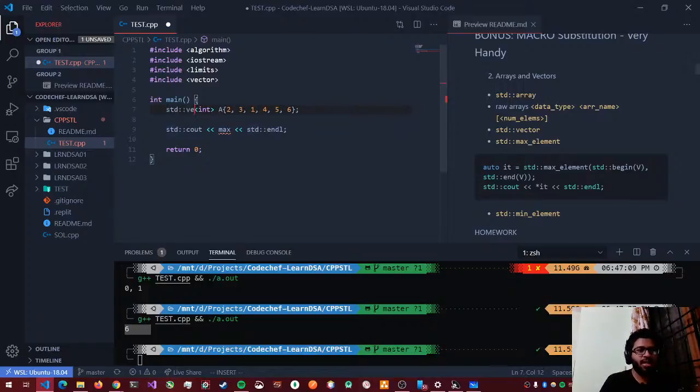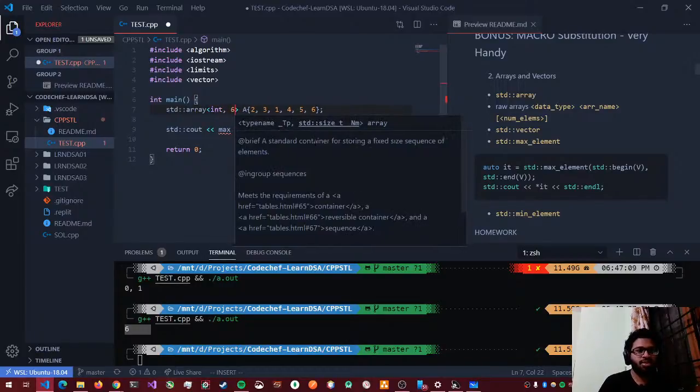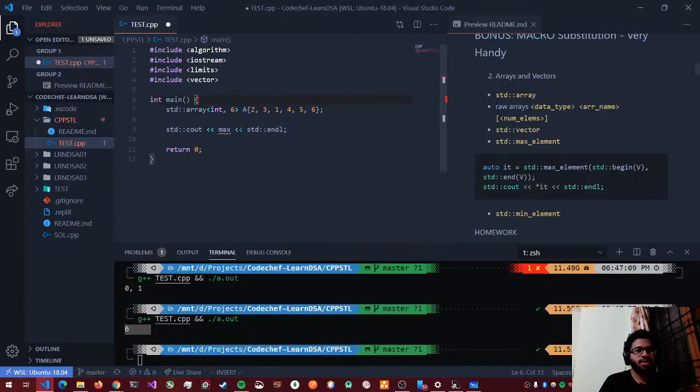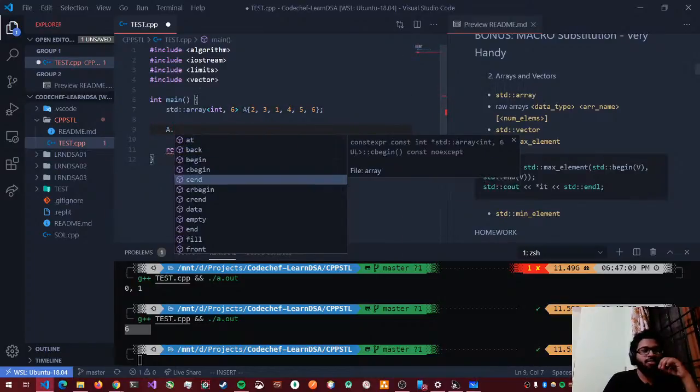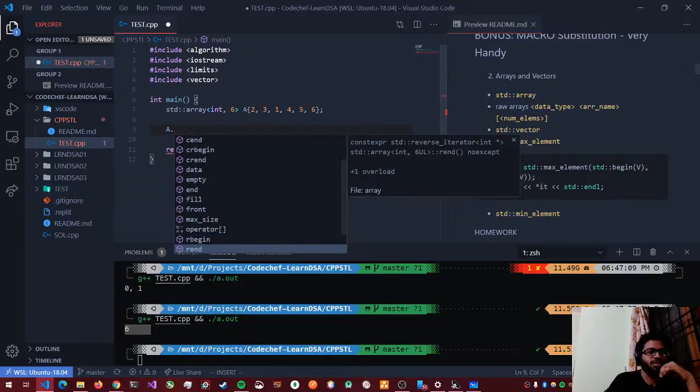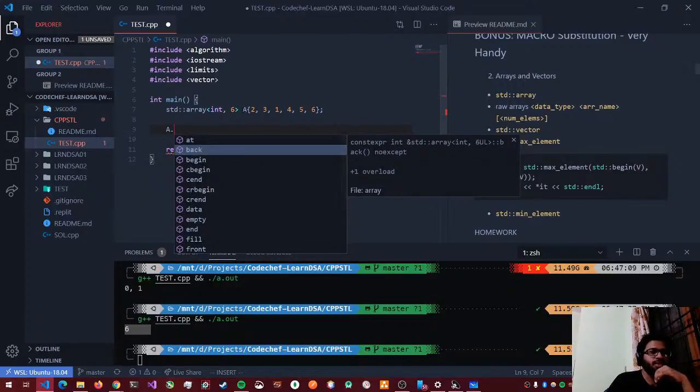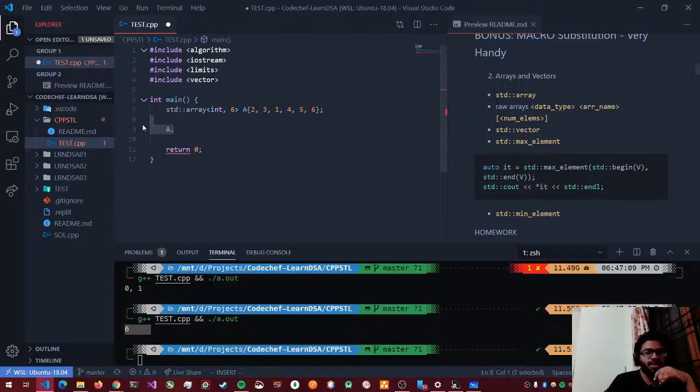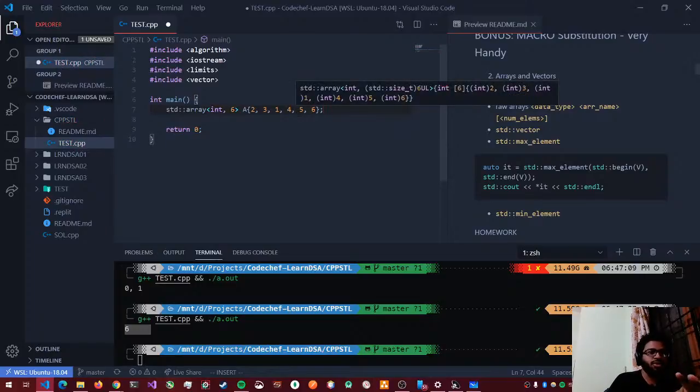You would create a standard array. You also have to tell the length. So this is how it is. So now we have created an array where you have all the inbuilt functions, right? So that's one benefit of using std::array. It will be fixed size and it will be more memory efficient than vector. Vector has to do a lot of stuff, like push_back, pop_back. It has those functions that, if you do not need them, you know that your array is fixed, you can do this.